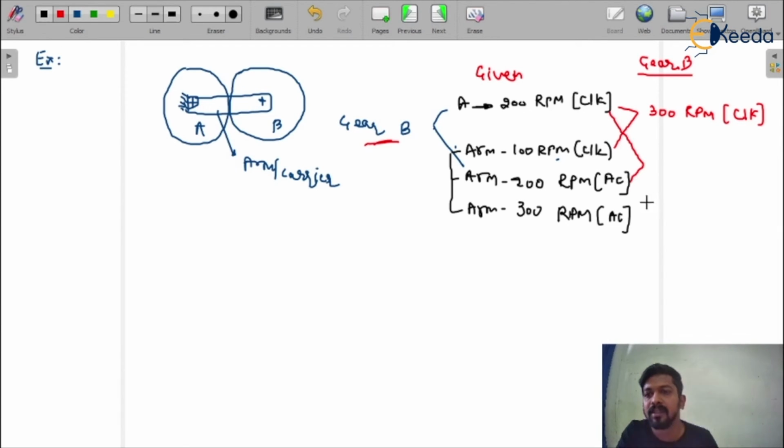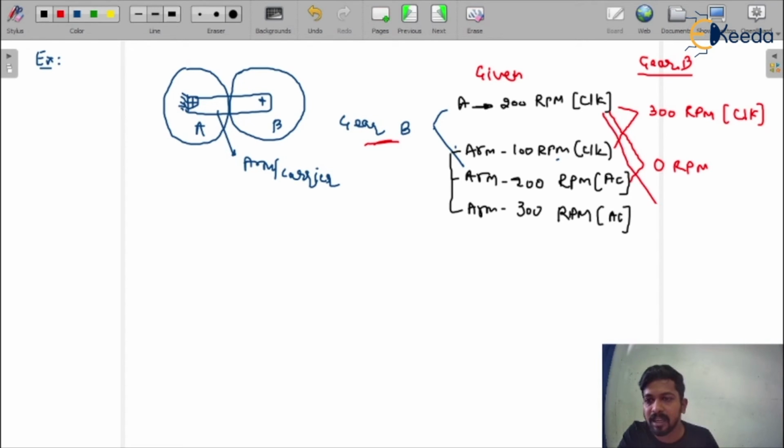In the next case, first I'm considering that case and next this case. Here A is in rotation at 200 RPM clockwise, and here the arm has 200 RPM but in anti-clockwise direction. So that is 200 minus 200, because both are in different directions. So that is 0 RPM. That means gear B will have 0 RPM. It is not in motion, it is not in rotation when this condition is there.